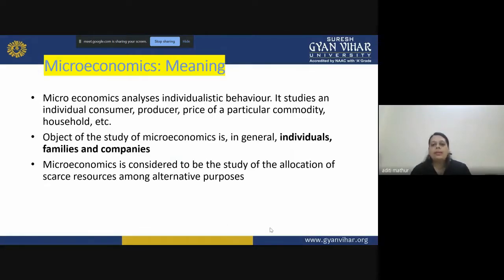Now if I talk about labor, I might be employing my labor to produce only one good, or I might be employing my labor to produce more than one good. I might categorize my labor into skilled, semi-skilled, and unskilled, and allocate work on that basis. I might ask my labor to focus only on one particular activity of my business. So there are many ways in which I can use labor. There are alternative ways, right?